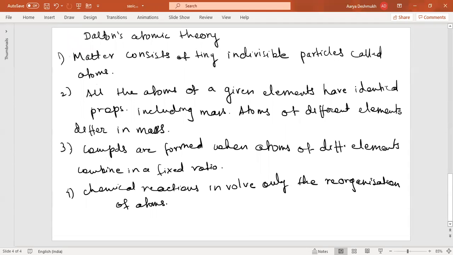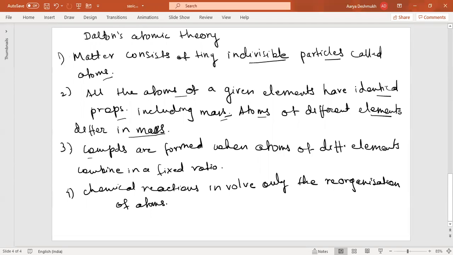Dalton's atomic theory. As you all know, matter consists of tiny indivisible particles, which we call atoms. All the atoms of a given element have identical properties, including mass. What does it mean? If this is a sodium atom, all the atoms of sodium will have identical mass. It means that atoms of different elements differ in mass, obviously.